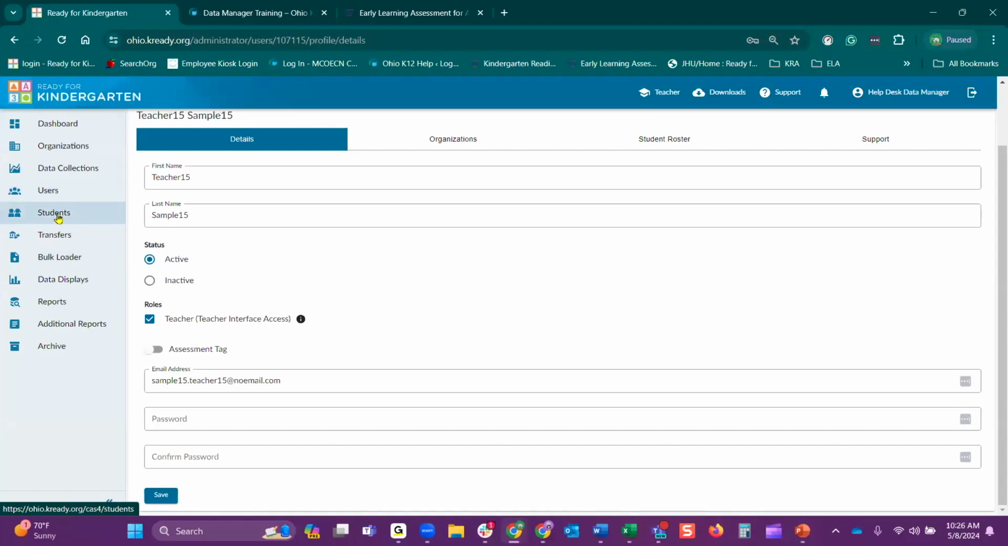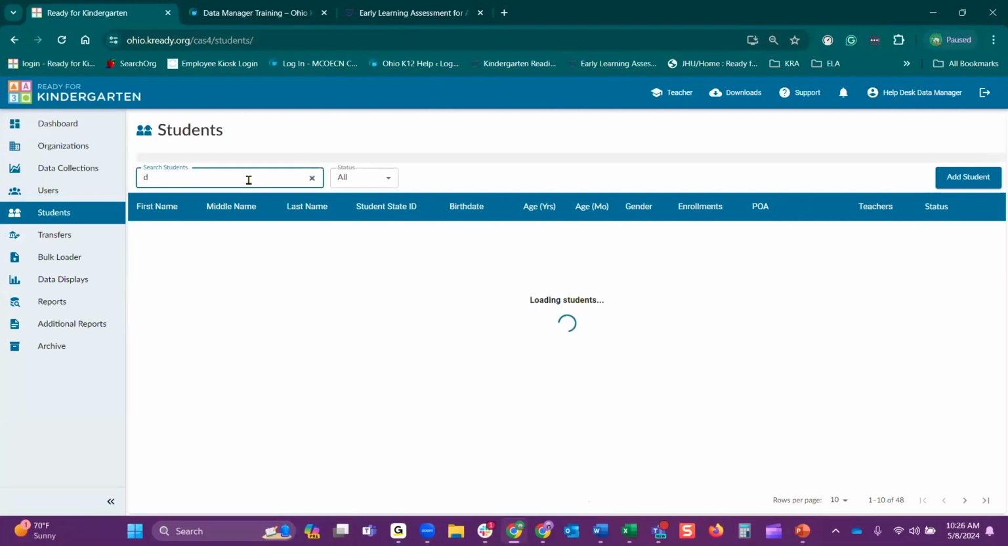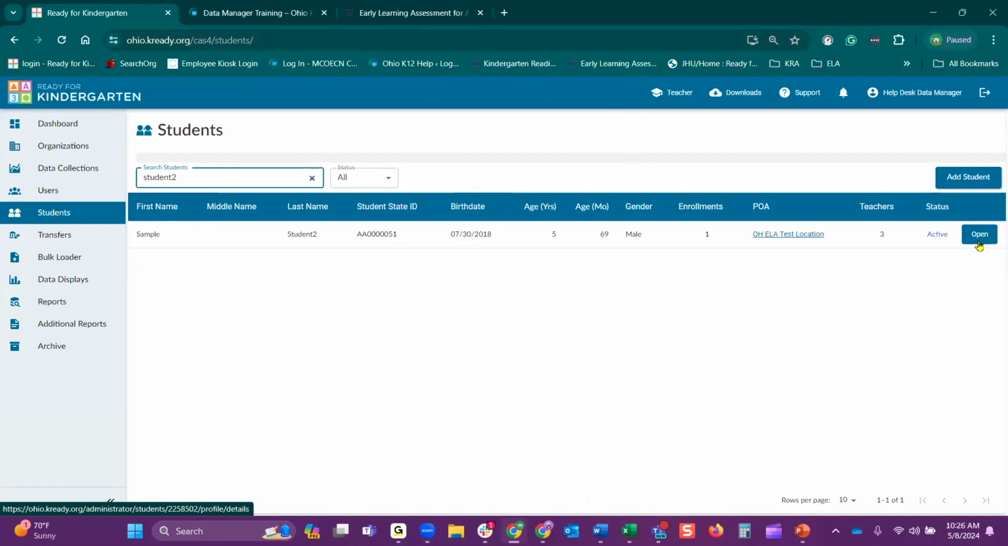Right underneath your users, you have your students listed. So I'm going to find the student I am looking for in my search box, pull them up, and select open next to their name. Now we do see, as I said, the status is active. That means a teacher is attached. If you see that as inactive, and maybe they should be on the roster for that teacher, you're going to make sure you add that teacher. So we'll go through that. We're going to select open.